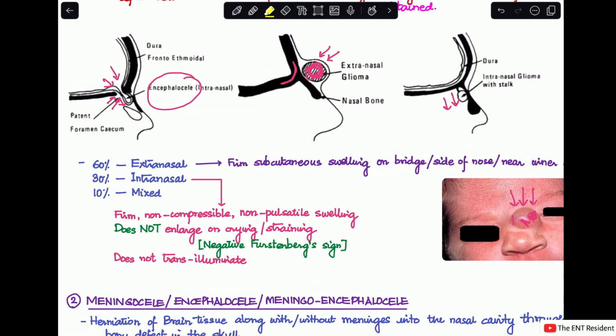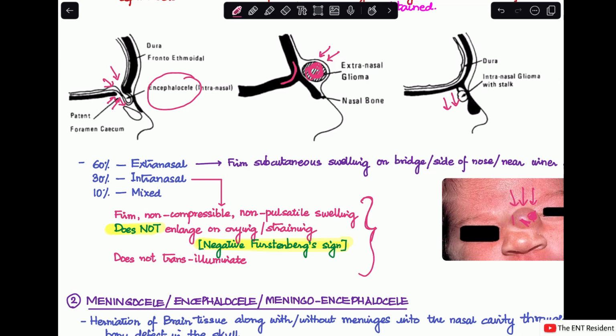This particular sign is what will help you in differentiating a glioma from an encephalocele clinically. And this intranasal glioma will also not transilluminate. So, this is the description of an intranasal glioma. It is a firm, non-compressible, non-pulsatile swelling which does not enlarge on crying or straining, and it does not transilluminate.